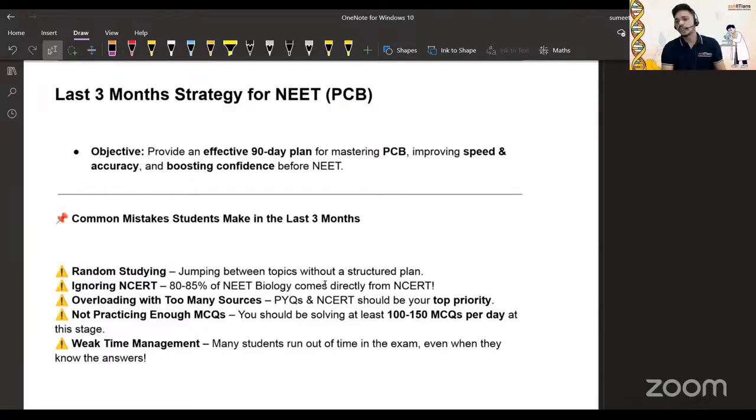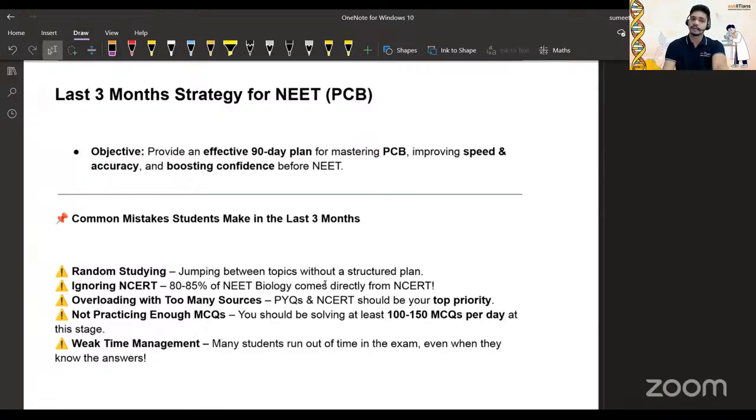In your screen, you can see we're talking about the common mistakes that students make in the last 3 months. So first is random study. Students say, today I will read this, next time I will read that. No, we don't have to do it like that. That is a very problematic thing. And we can't ignore the NCERT, right? Because 80 to 85% of NEET biology comes directly from the NCERT. We can't ignore it.